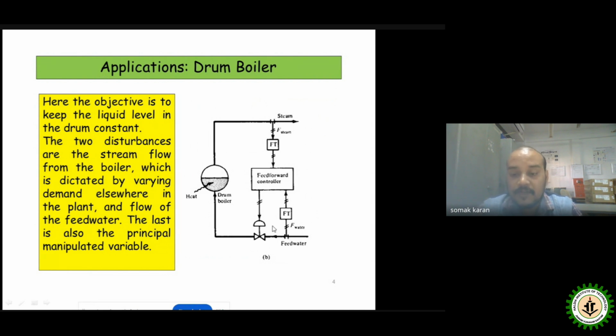So here this feed water, the flow of this feed water will be considered as a disturbance. That's why FT, which is the flow transmitter, we have incorporated, and using the flow transmitter, we are using the feed forward control. Another disturbance which we have identified is the flow rate coming out from the output side, which is nothing but the superheated steam. So here also another flow transmitter we have given. So here we have identified two disturbance points through which the disturbance can be incorporated.